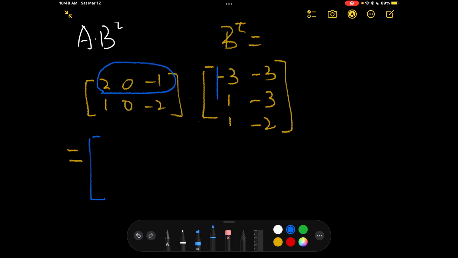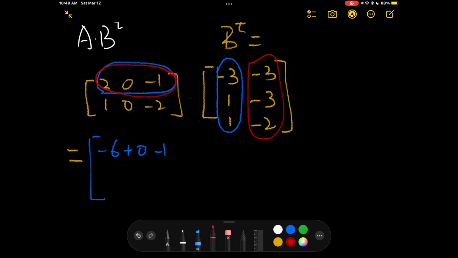Alright, so we got first row, first column, 2 times negative 3, which is negative 6, 0 times anything 0, negative 1 times 1, negative 1. And now, first row, second column, negative 6, 0, and 2. And now, second row, first column.